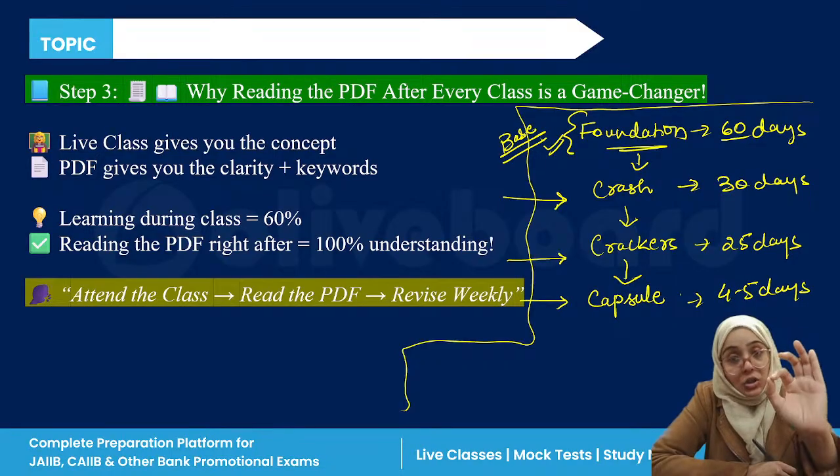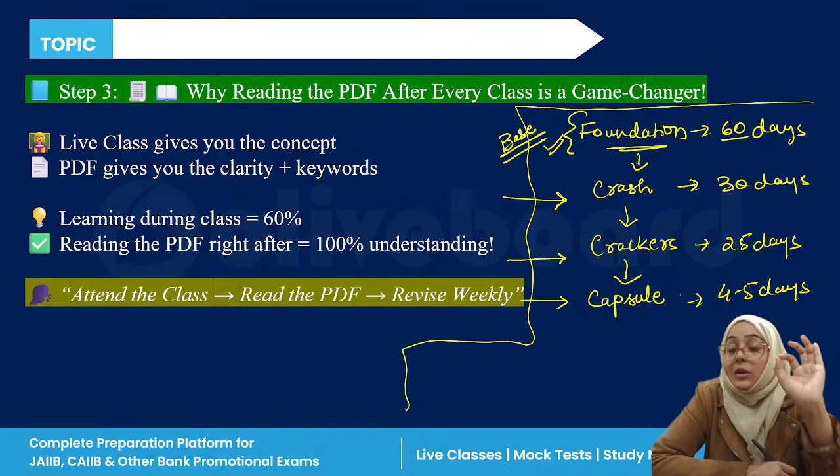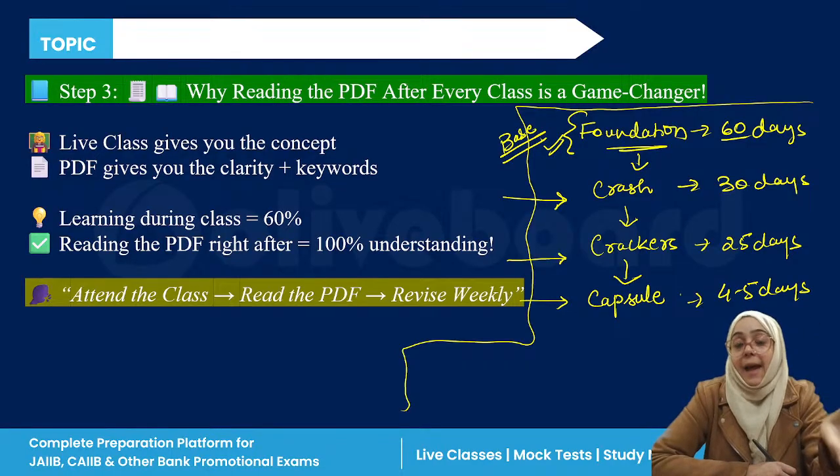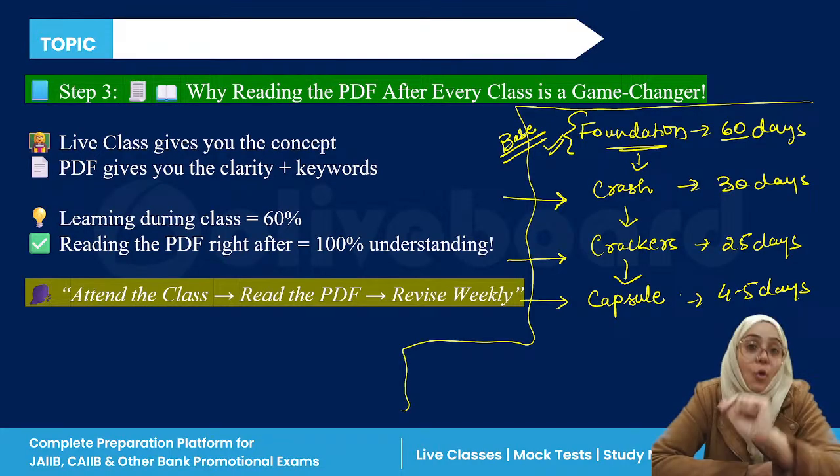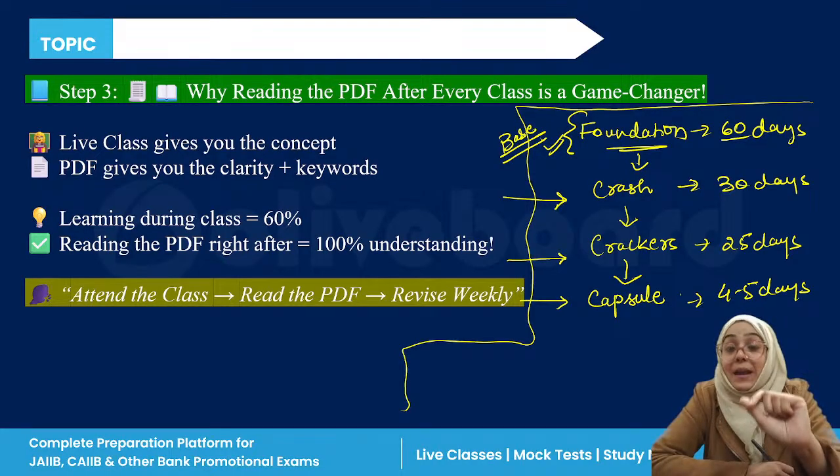Unfortunately, in the exam, the last two examination cycles are a proof that only doing MCQs, only the capsule batch, will not be enough for clearing your examination. The last two examination cycles are actually a proof of why a lot of bankers have failed in this PPP examination.